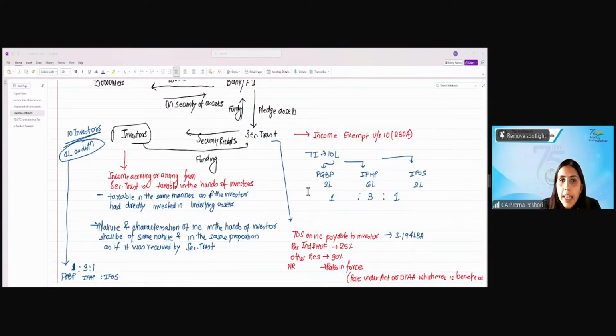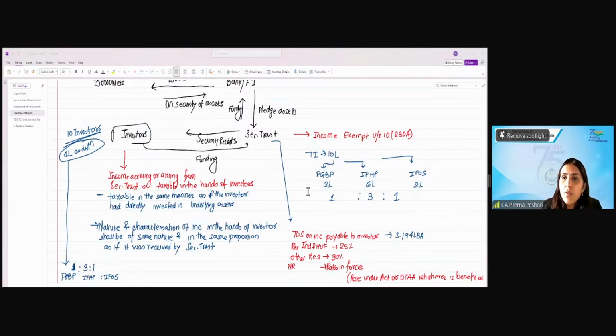Yes. Income will be taxable in the hands of unit holders. That's right. Yes, Siddharth. So, the securitization trust which is there, this is a pass-through entity. That means the income will not be taxed in its own hands, but in the hands of the unit holder or the investor. Are we getting this particular point? So, the trust, any kind of trust is not a person, right?